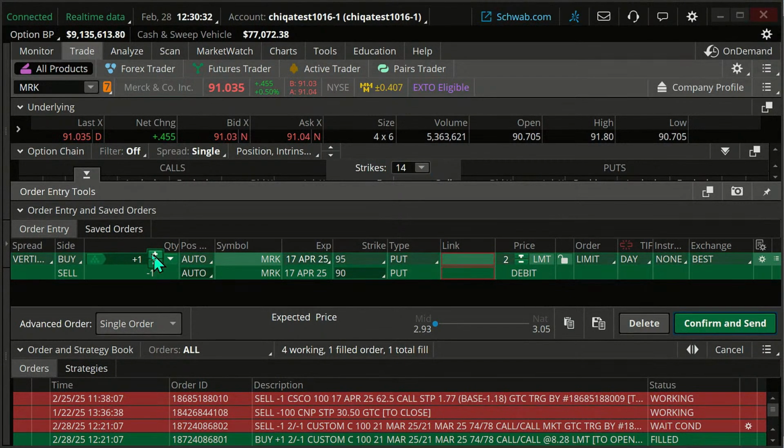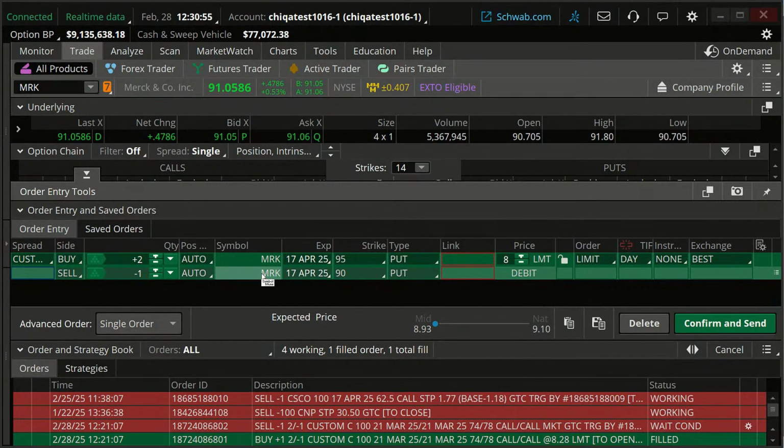I tried to change the number of contracts here, but notice if you change one, it changes both of them. So I got to change that from vertical to custom, and then it will let me change these independently. So now I have 2 of the one. This makes it a ratio spread. The fact that it is more long contracts than short contracts makes it a back ratio spread.